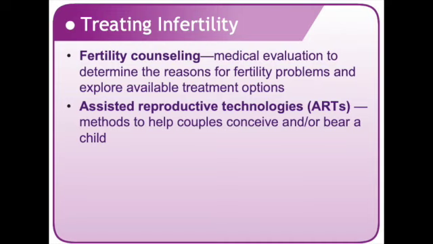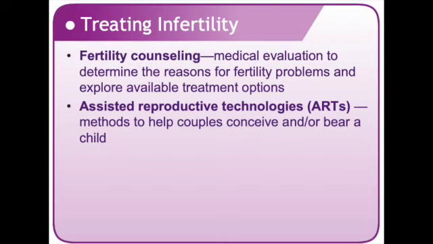Assisted reproductive technologies, or ARTs, which is a vocab word, are methods infertile couples may use to help them conceive. The most common treatments include using hormones or drugs to stimulate ovulation or balance hormone levels. Sometimes surgery is used to repair problems with the reproductive organs. If these treatments cannot correct the problem, then other methods may help infertile couples conceive. The following are the 3 most common ART procedures. Remember, you should be able to describe these.